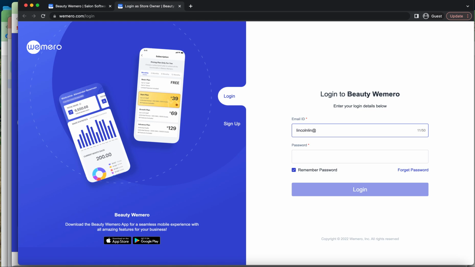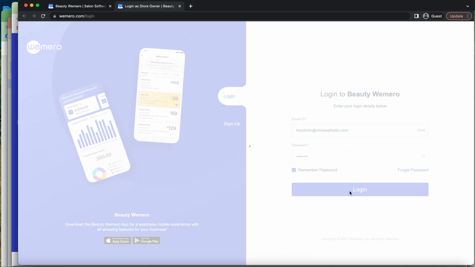This is his email. His password was already sent to his email. Let's just see what the password is. Okay, this password. Let's try to log in.